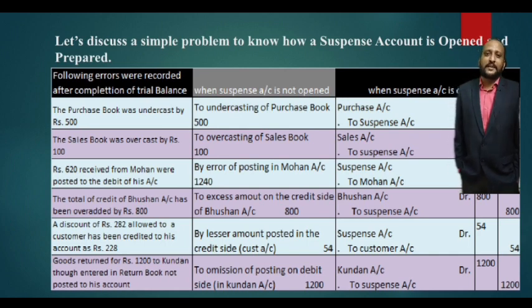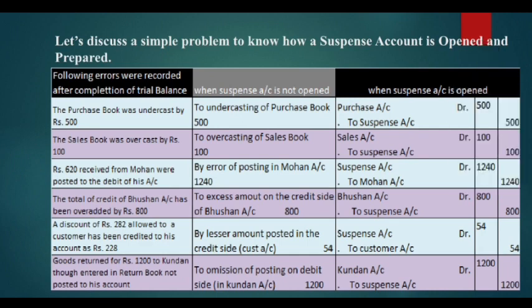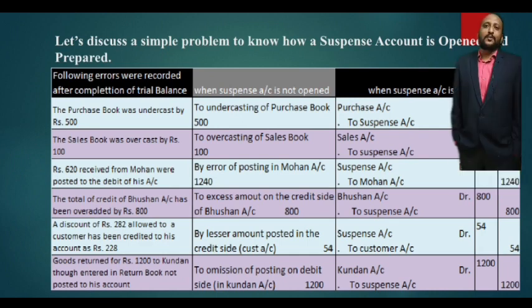And finally, goods of rupees 1200 were returned by Kundan, and though entered in the return book, they were not posted. It was recorded in the sales return book, but it was not posted to his account. So, when a suspense account is not open, the journal entry would be: to omission of posting on the debit side in Kundan account, with an amount of rupees 1200.